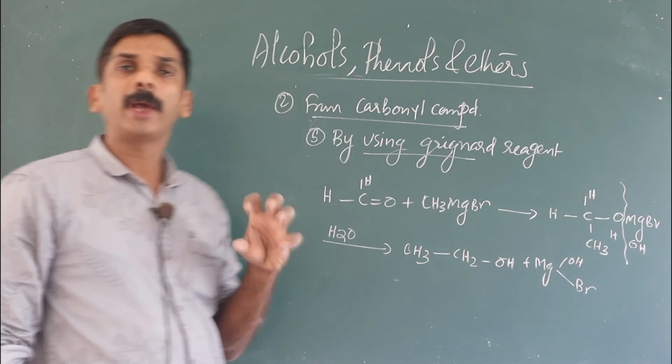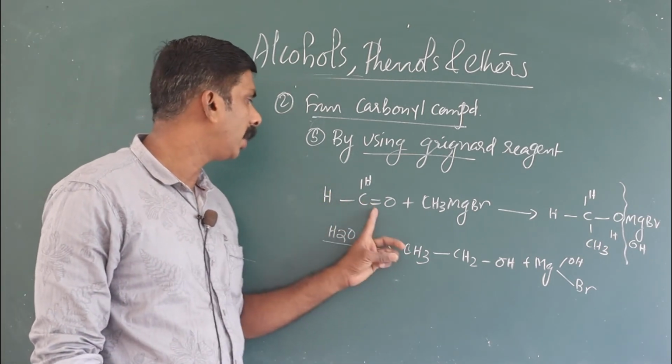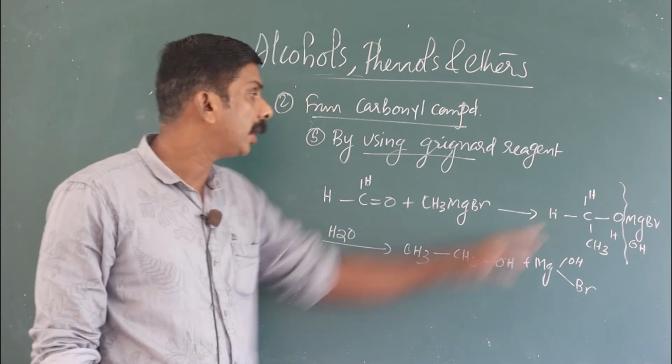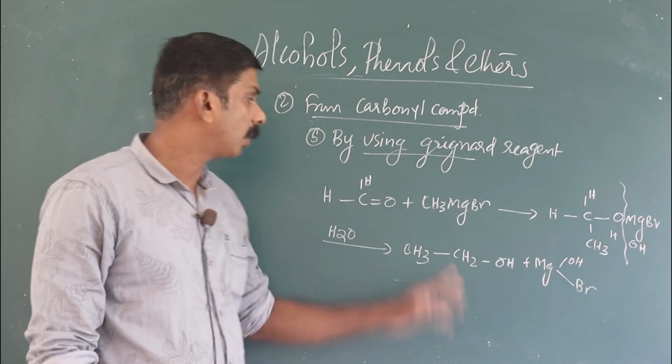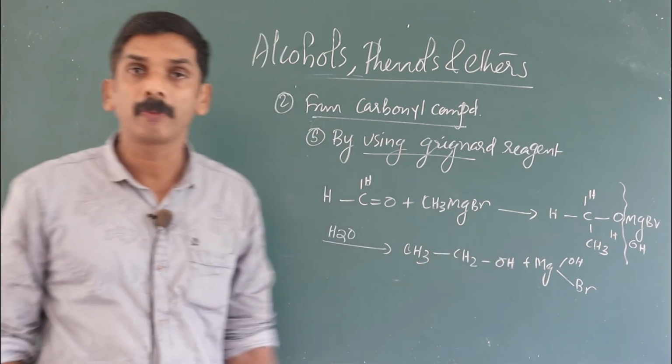That is, only primary alcohol is obtained when methanal or formaldehyde reacts with the Grignard reagent. We get an addition product which on hydrolysis gives primary alcohol.